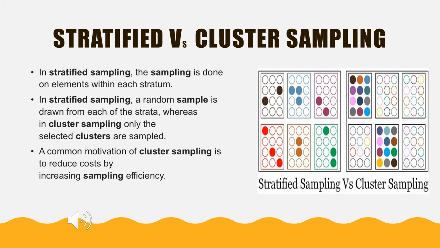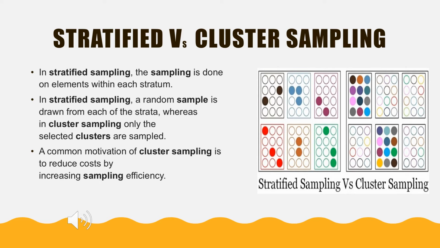So stratified and cluster sampling seem similar, because in both sampling methods we are dividing the population into subgroups. There we call them strata, here we call them clusters. But what is the difference between these sampling methods? In strata, once we divide them into strata, we select the test sample from each stratum. The full stratum is not selected. From each stratum we take one or two test samples. Whereas in cluster sampling, a full cluster is selected for the test.